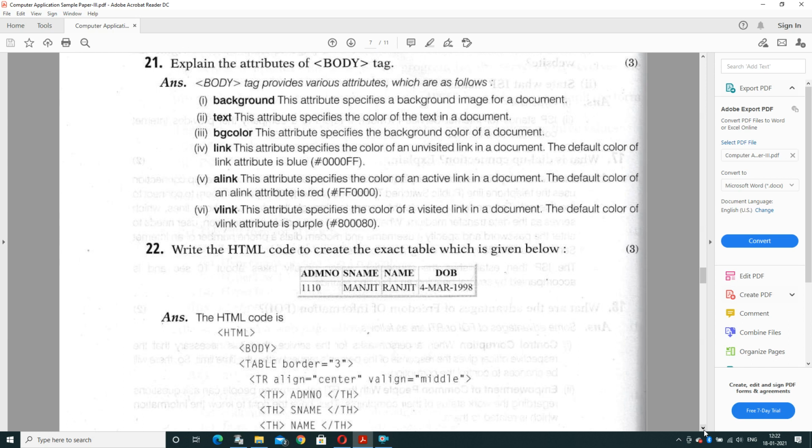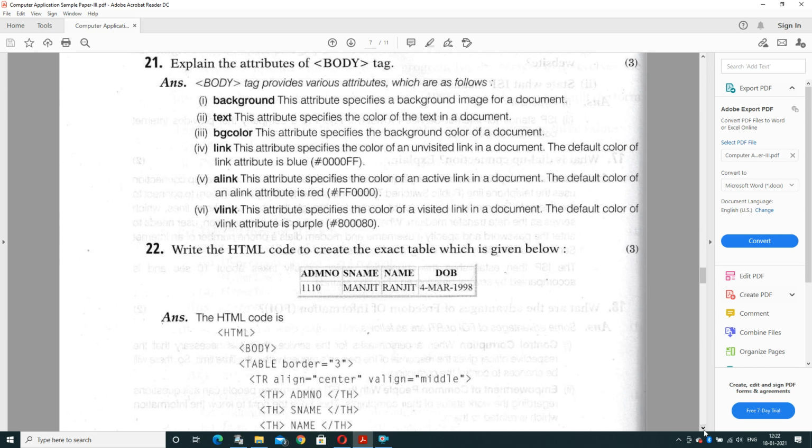And the text attribute specifies the color of text in a document, which color it will be displayed in. And the link attribute, to create a hyperlink for a text, sets the color of the hyperlink, and by default the color of a link is blue. And alink is the active link attribute. It specifies the color of the link that is active at that time in a document, and the default color of an active link is red. And vlink specifies the color of a visited link, where a user has already clicked in a document, and the default color of vlink is purple.